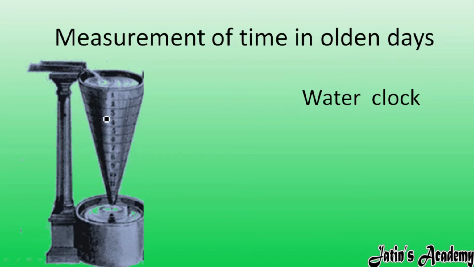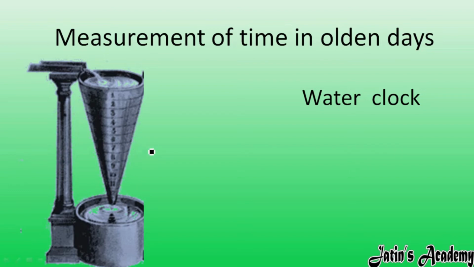The first instrument used to measure time in olden days is the water clock. In the water clock, some markings are there. They see how much time it takes to empty the vessel, as the water moves downside.